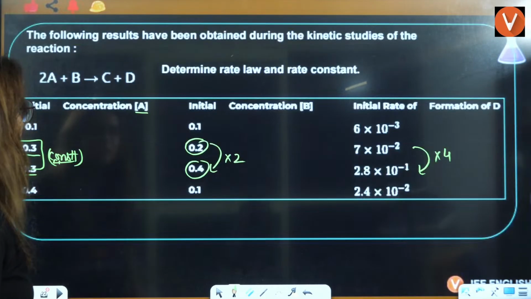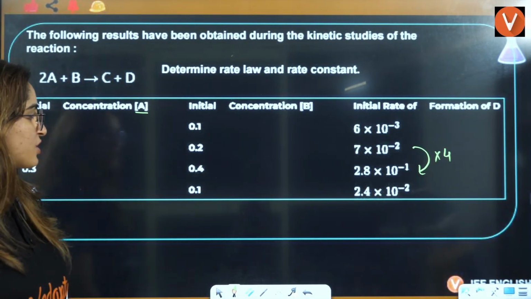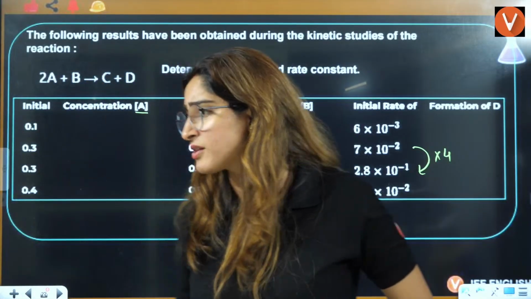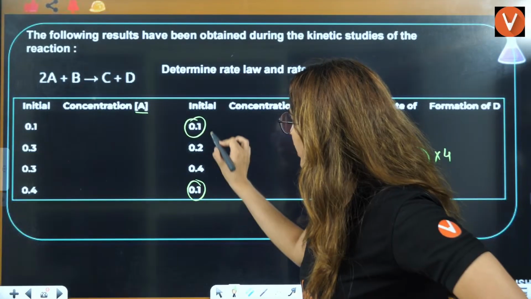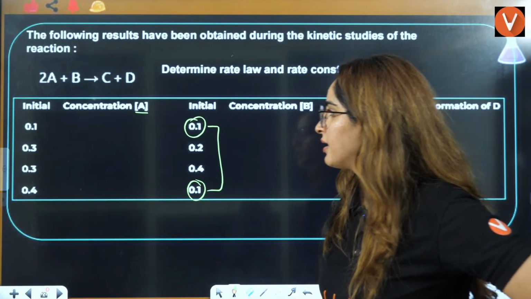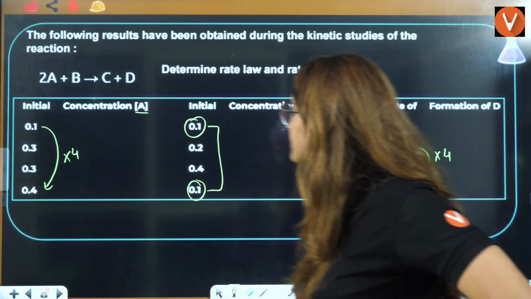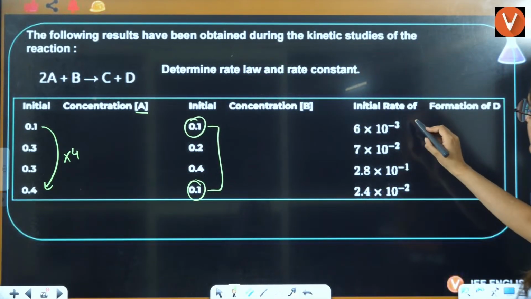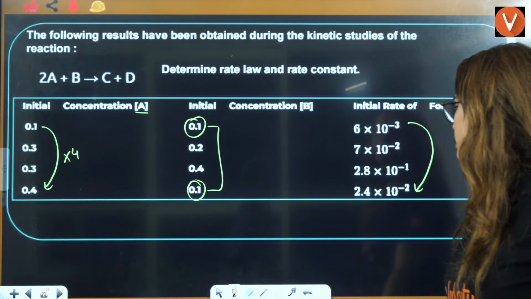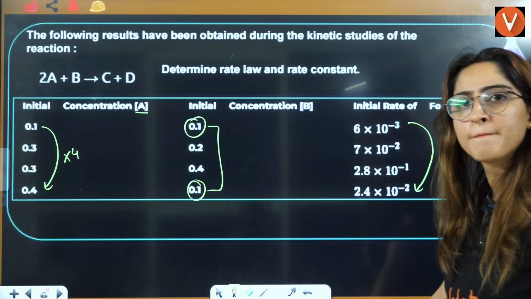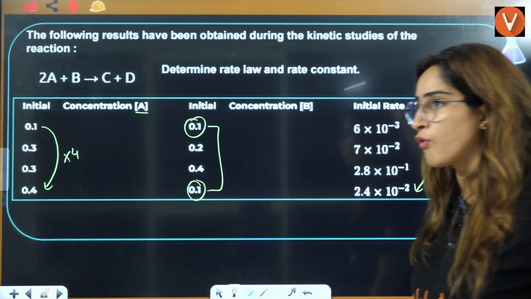Okay, next is, now tell me where B is constant. Can you see anywhere where B is constant? This is 0.1, this is 0.1, this is where B is constant. And here the concentration of A is increasing 4 times, and the rate is increasing how many times? 6 into 4 only, right? It is also increasing 4 times.